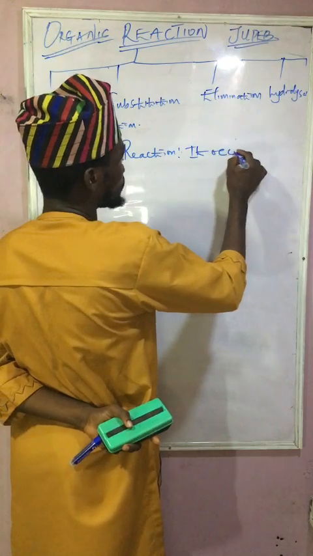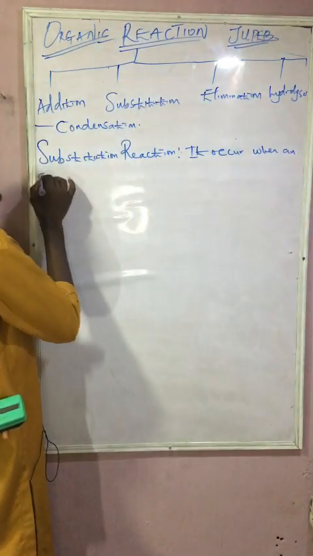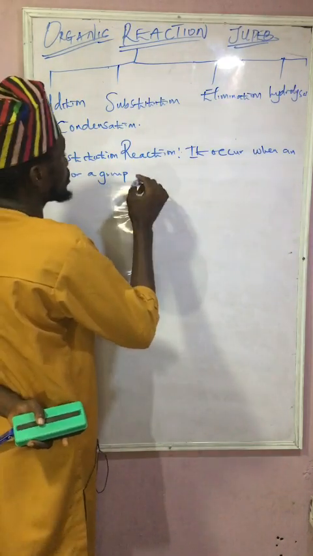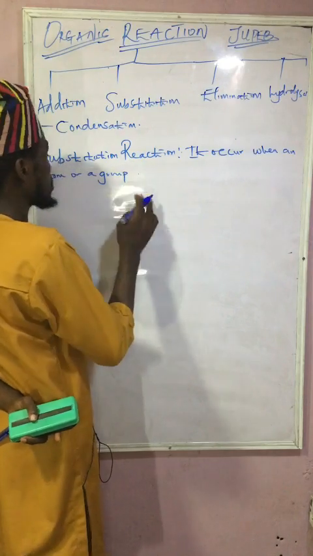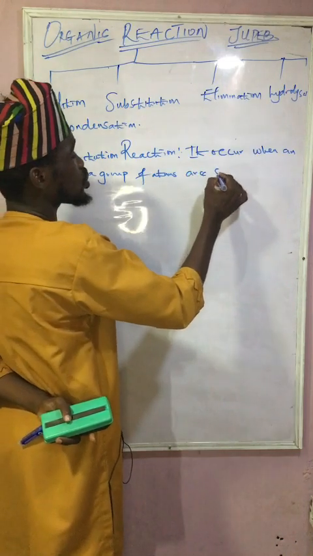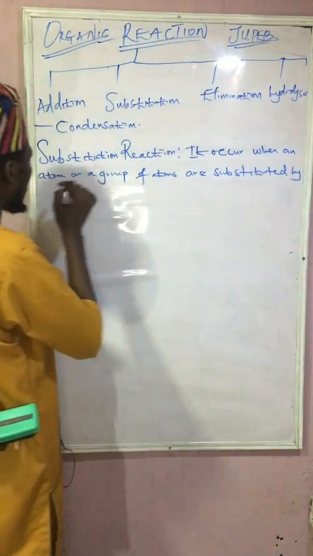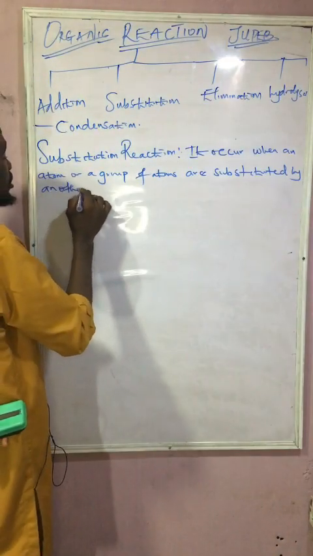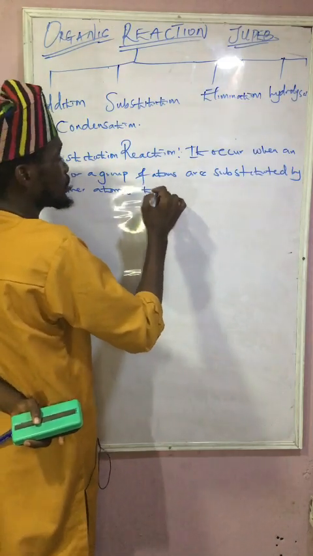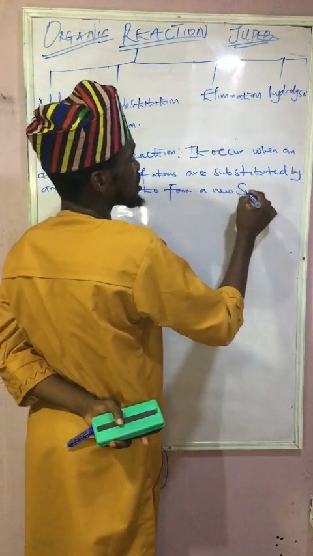It occurs when an atom or a group of atoms are substituted by another atom to form a new substance.